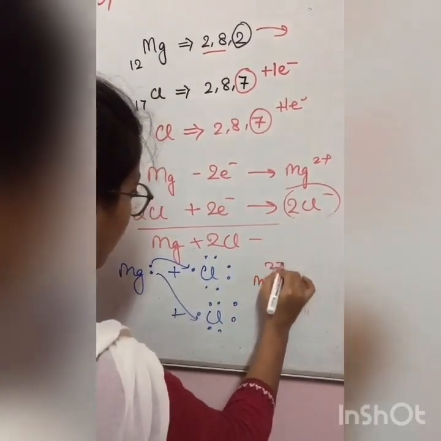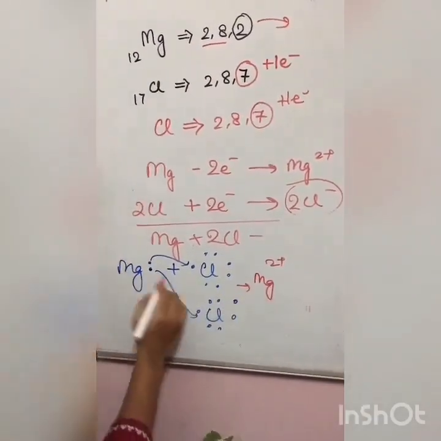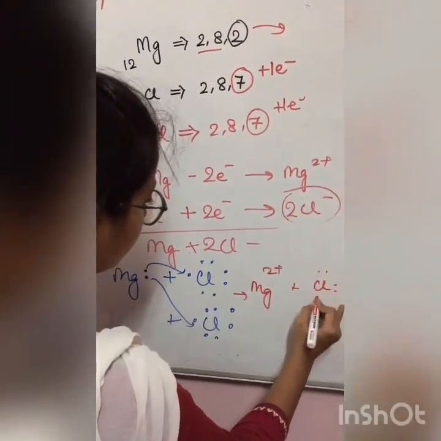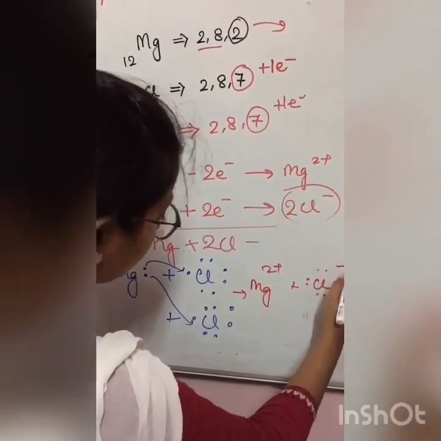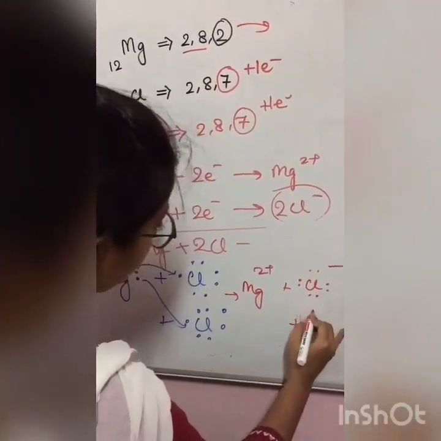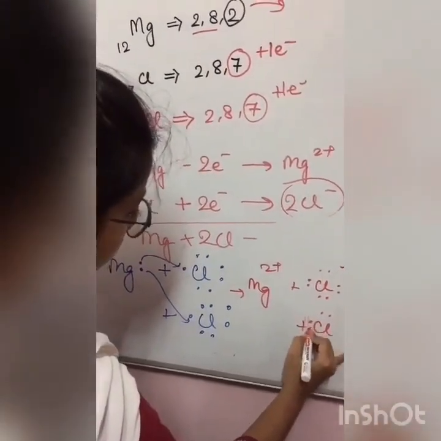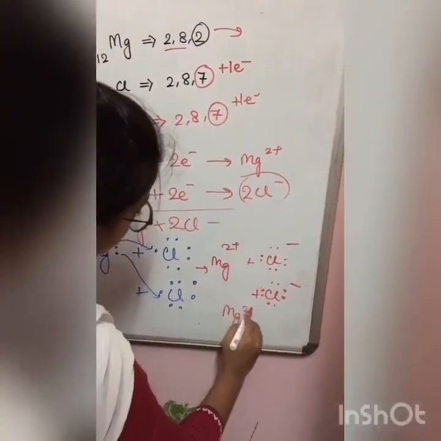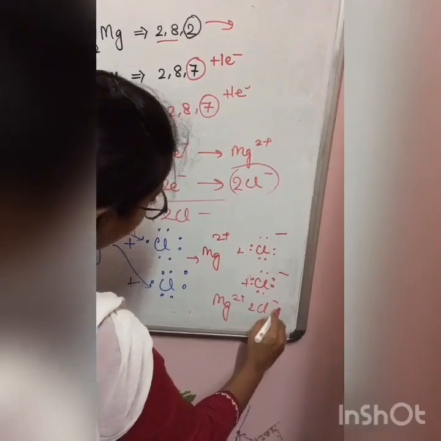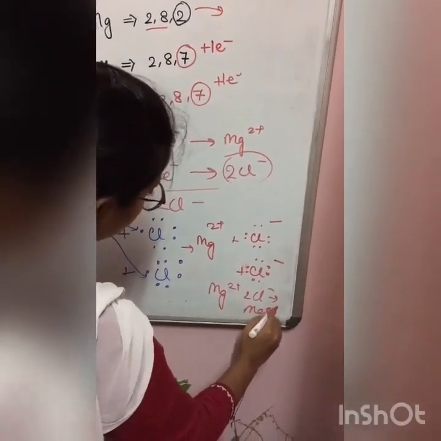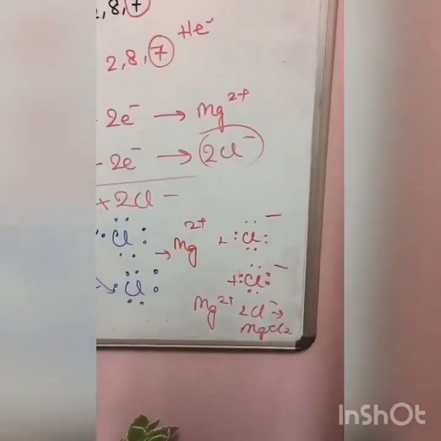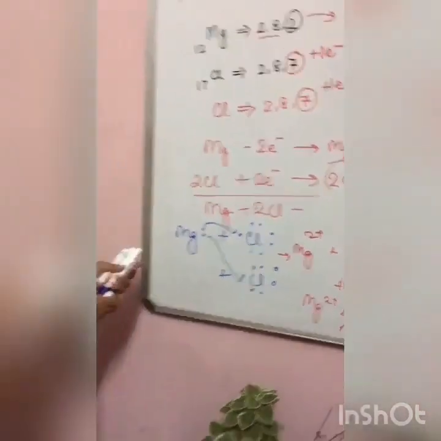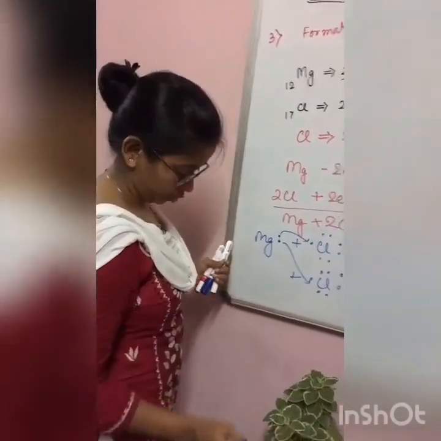Mg2 plus with no electron in its outermost shell, plus Cl with 8 electrons in its outermost shell and a negative charge, plus Cl again with 8 electrons and a negative charge. So what do we get finally? Mg2 plus 2Cl minus, giving MgCl2. The electronic configuration orbital diagram you will do on your own, similar to the NaCl structure.